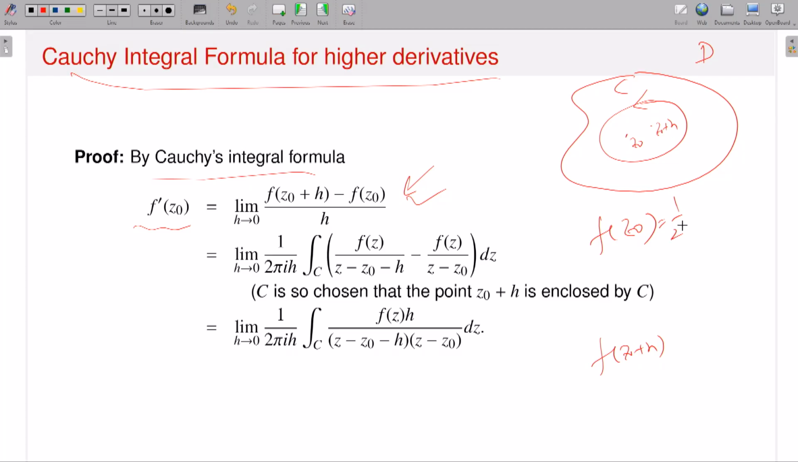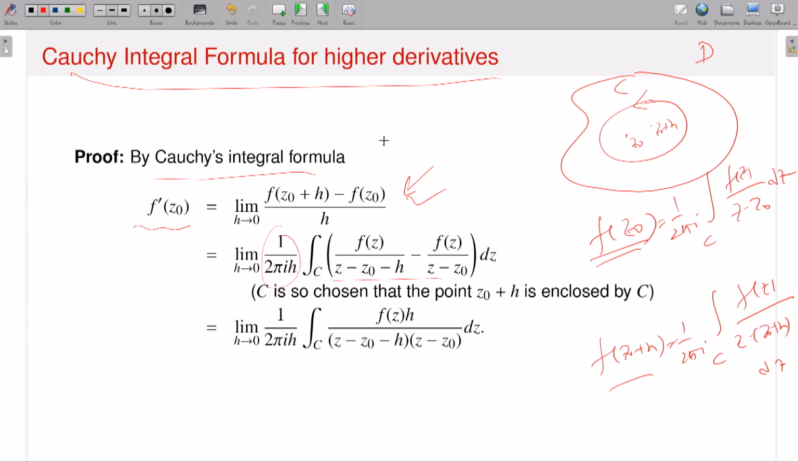And what is that? This is 1 by twice pi i, integration over C, f of z divided by z minus z naught, dz. And this is 1 by twice pi i, integration over C, f of z divided by z minus z naught plus h, dz, right? So two expressions I know in terms of contour integrations. Using the algebra or properties of contour integrations, if I combine them, the factor 1 by twice pi i h will come out, and then in the contour integration you will have f of z divided by z minus z naught minus h, and this is f of z divided by z minus z naught.